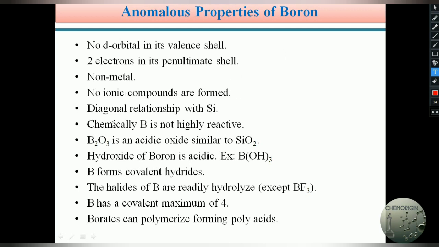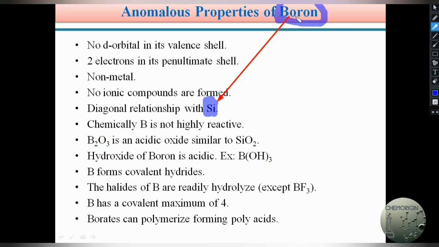And next, boron has a diagonal relationship with silicon. Silicon is a 4th A group element, or 14th group element. Here we are already discussing this topic. Boron is a 3rd A group element. Even though it is a 3rd group element, some of boron's properties are very identical with silicon, even though silicon is a 14th group element.